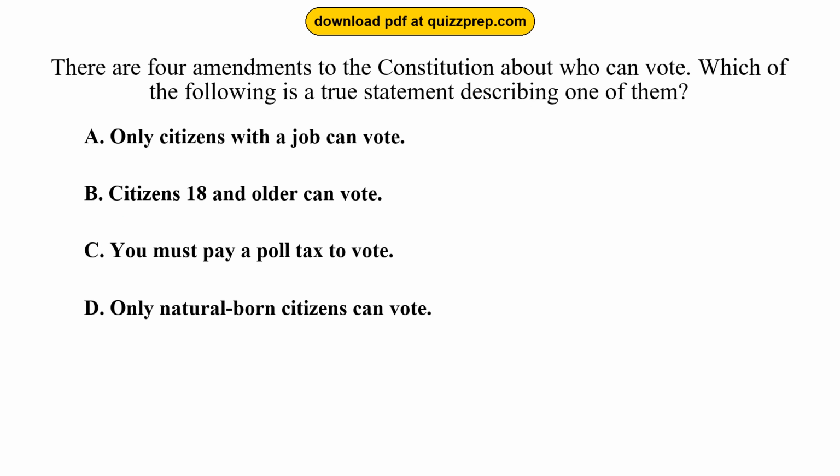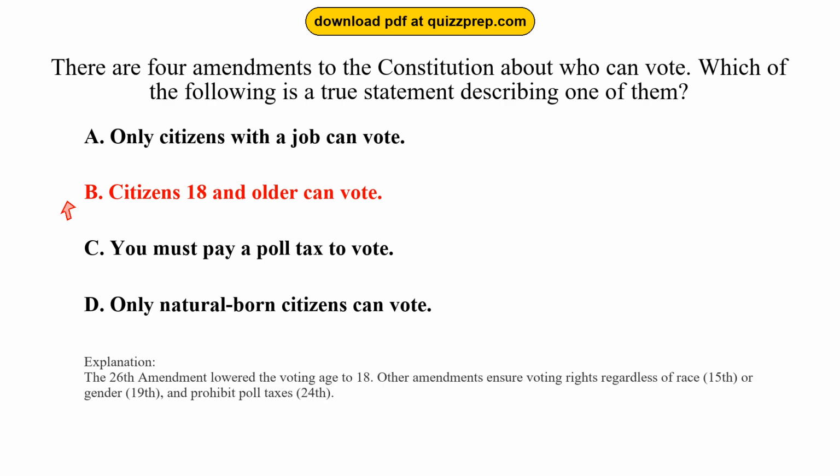Question 86. There are 4 amendments to the Constitution about who can vote. Which of the following is a true statement describing one of them? Option A, only citizens with a job can vote. Option B, citizens 18 and older can vote. Option C, you must pay a poll tax to vote. Option D, only natural-born citizens can vote. The correct answer is option B, citizens 18 and older can vote. The 26th Amendment lowered the voting age to 18. Other amendments ensure voting rights regardless of race, 15th, or gender, 19th, and prohibit poll taxes, 24th.